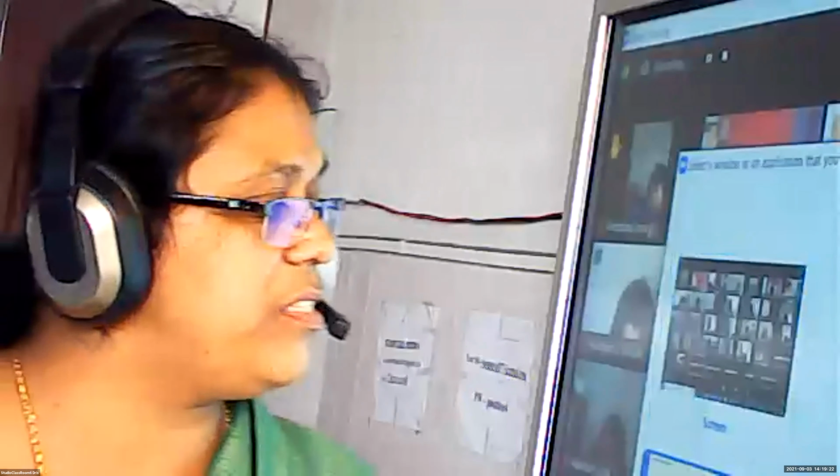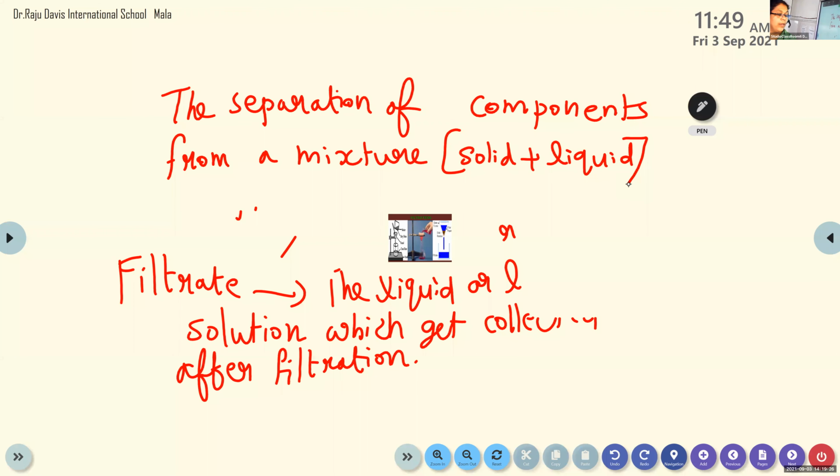Filter means only separating. Purification means we are purifying it. From dirty water, we are getting clear water. Filtration is not that. So try to get the correct meaning of each method.